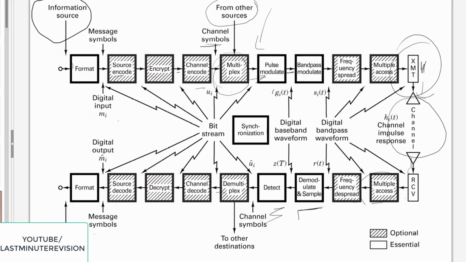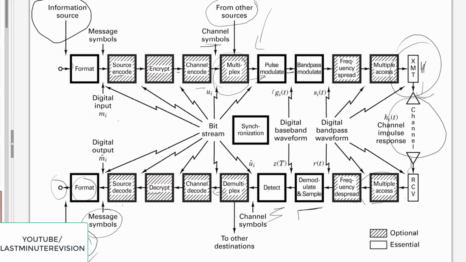Then the channel decode will be there. It will decode whatever channel encode we have used. Then it will decrypt the signal. After that, whatever source we have encoded, now it's time to source decode. Then there is a digital output, and here the message symbol is introduced. After that it will convert into a format which is nothing but an information sink. Sink is where the endpoint is.